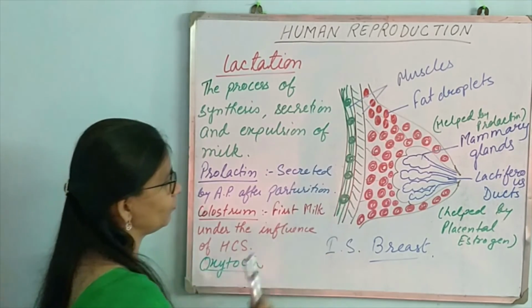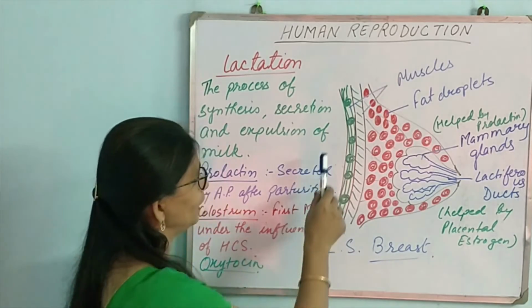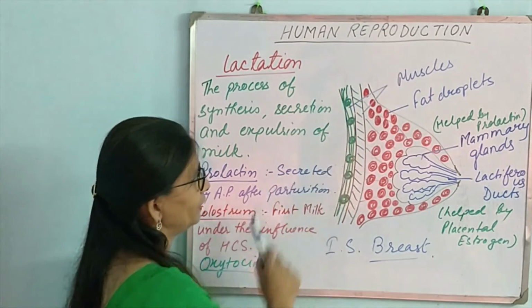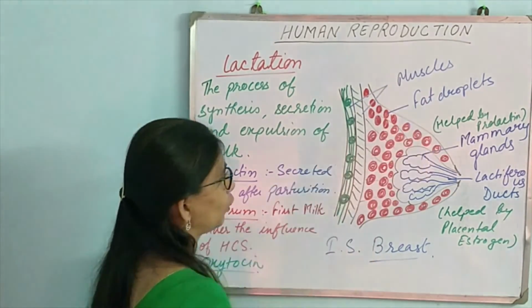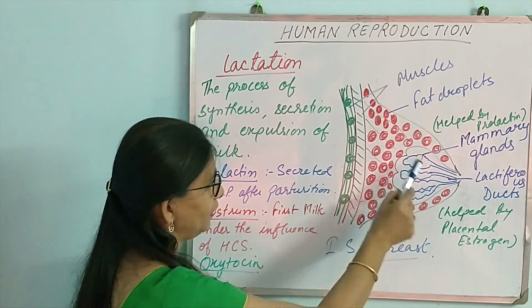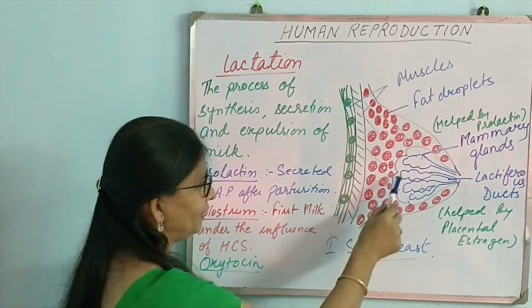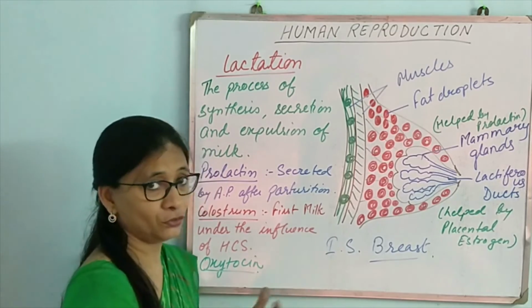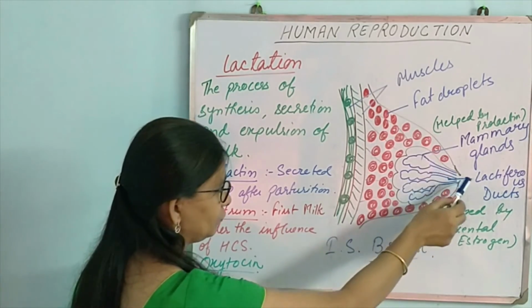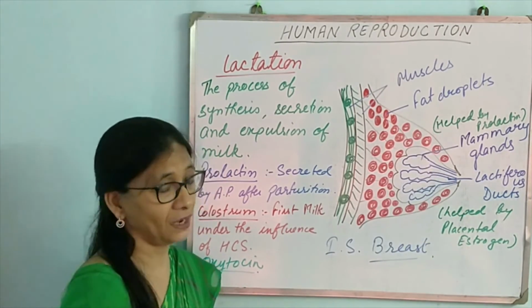So this is the structure of the female breast. As you can see, it has muscle, ribs, then a lot of fat droplets, and then there are mammary glands. Mammary glands open to the outside through the nipple, and that duct is known as the lactiferous duct.